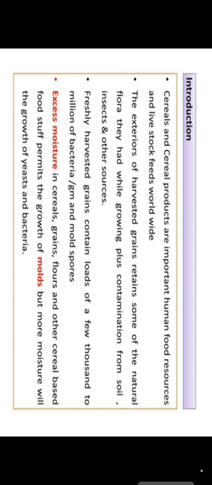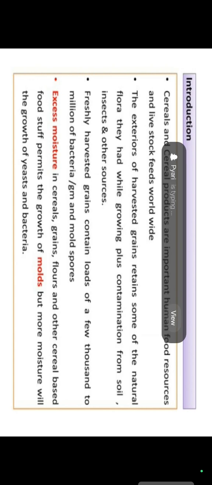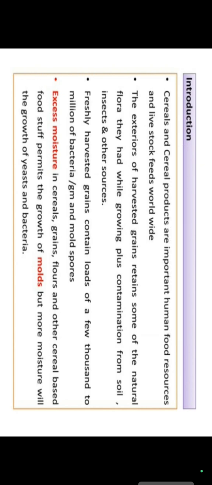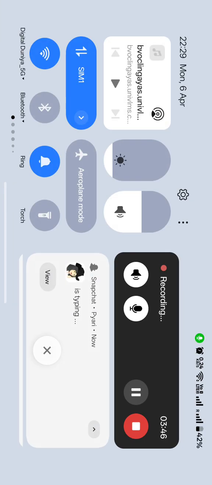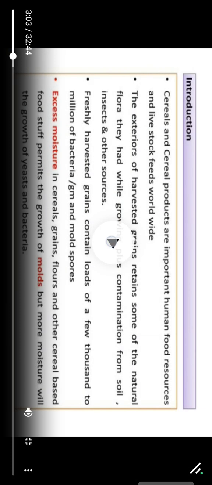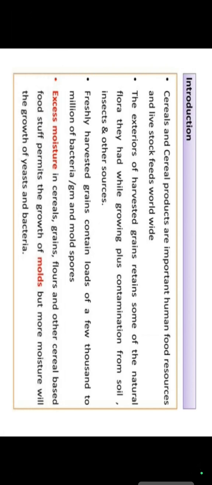Mainly we will see the different changes in cereal and food products. Important food resources are livestock feed worldwide. The exterior of harvested grains retains some of the natural flora, plus contamination from the soil, insects and some other sources while growing. So the freshly harvested grain contains a load of thousands of microorganisms and mold also.